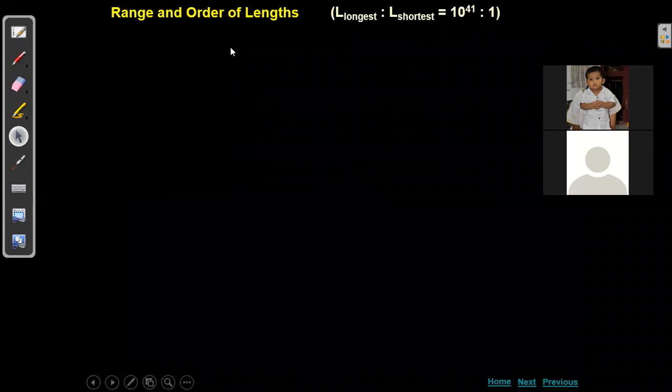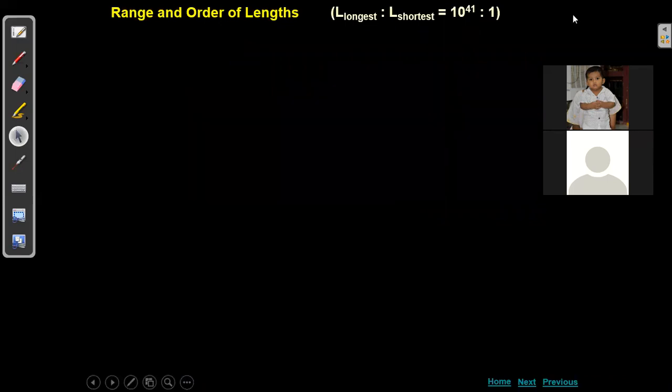So, range and order of lengths. Here the longest and the shortest are there. Now, wait, I'll move this down so that you may see it properly. So 10 to the power of 41 is to 1. So we will come to know exactly.